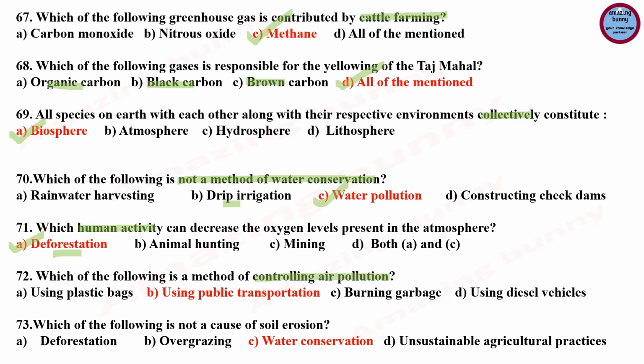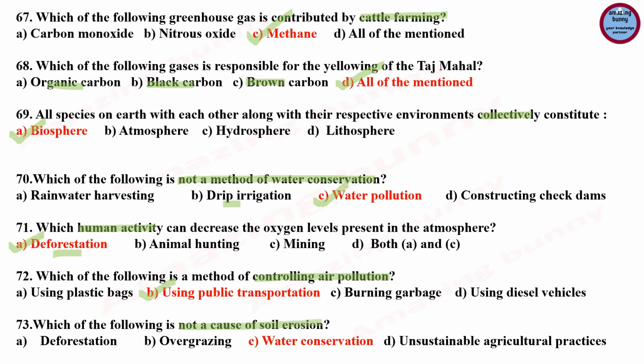Question number 72. Which of the following is a method of controlling air pollution? And the answer is using public transportation is the correct answer. Emission from vehicles account for 40% of the air pollution, and using public transportation can help in reducing that.